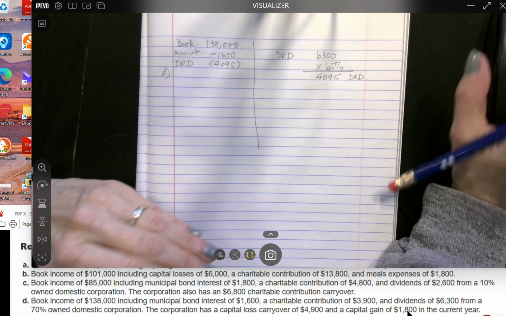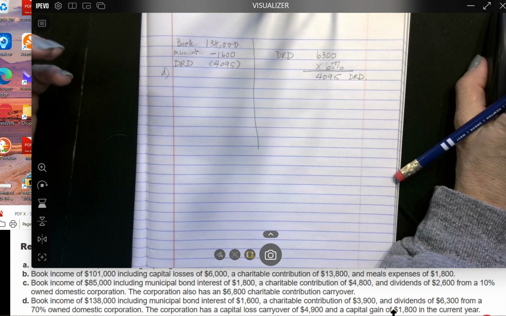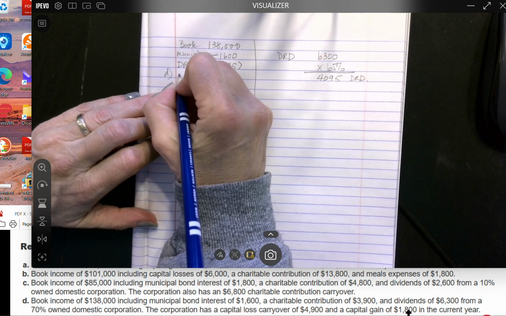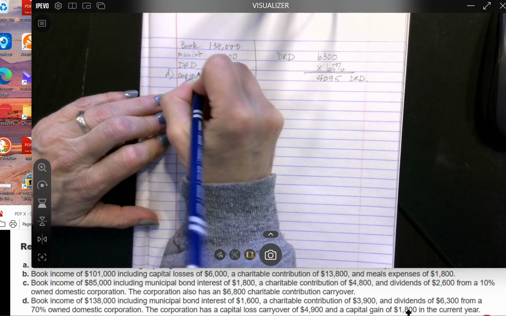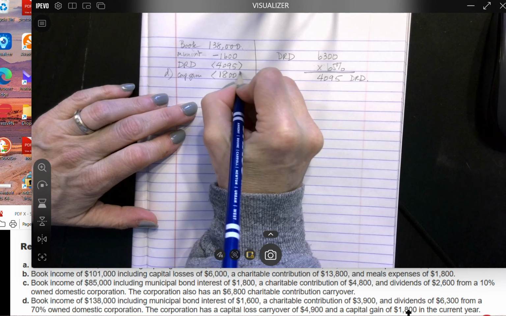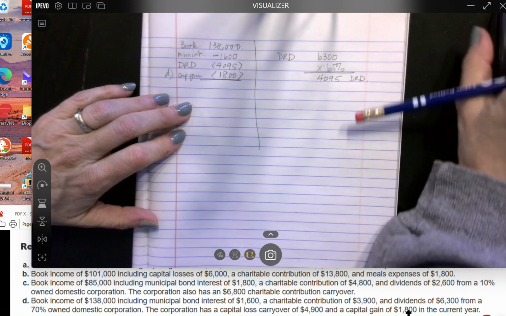So for tax purposes, we're not going to have any capital gain income, but for book purposes, we have $1,800 of capital gain income. So we're going to subtract the capital gain of 1,800. And I think that's it.